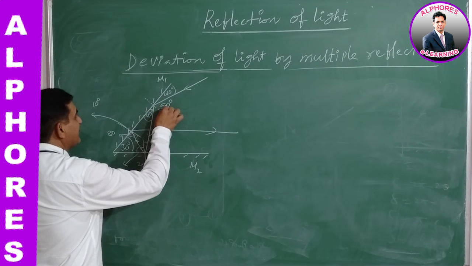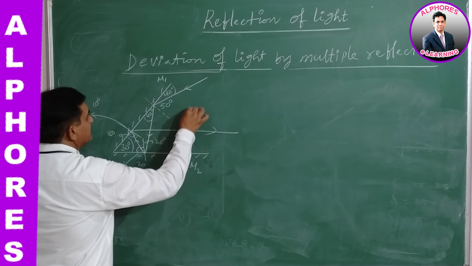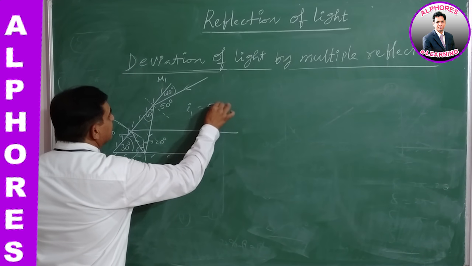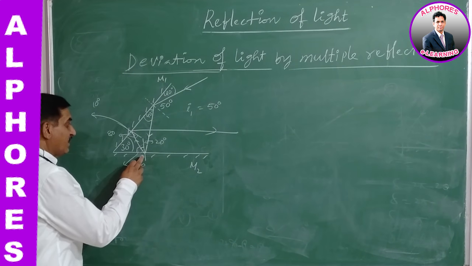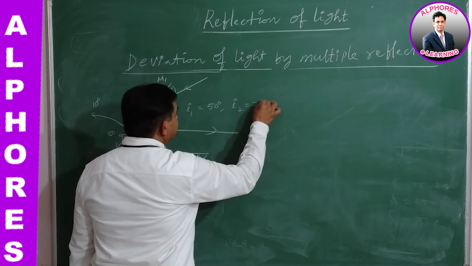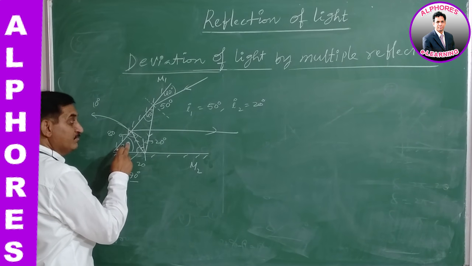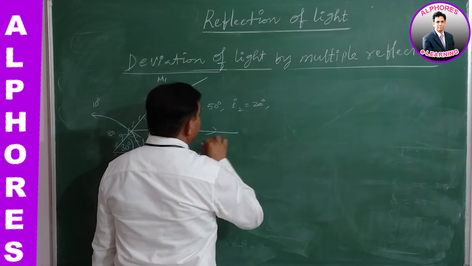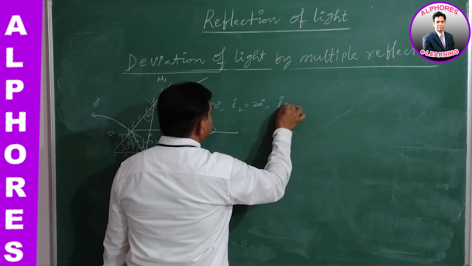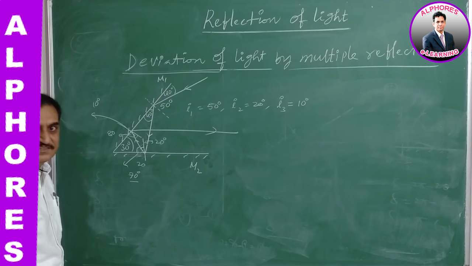So in this case, angle of incidence I1 is equal to 50 degrees. On the second mirror, the angle of incidence I2 is 20 degrees, and on the first mirror again, by the third reflection, the angle of incidence I3 is 10 degrees by the geometry.